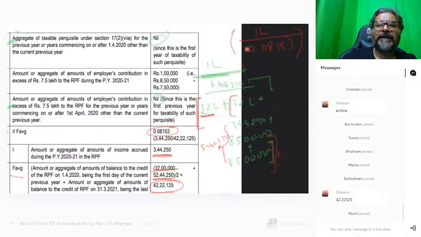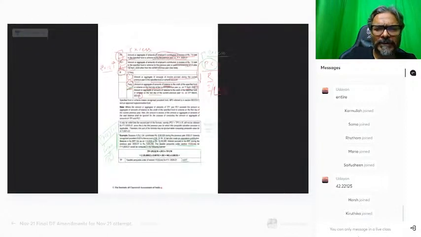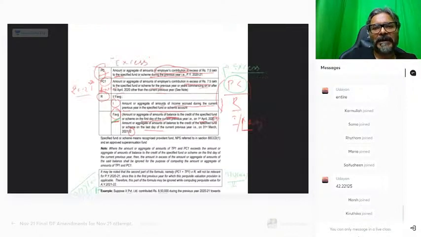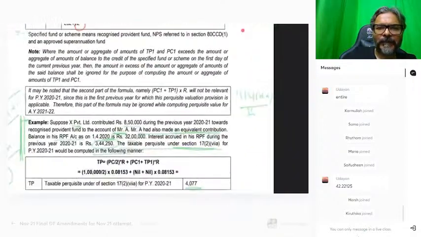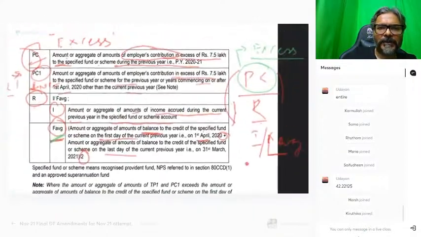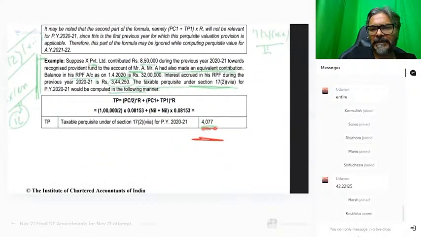Now accordingly, students, you will get your final answer. What is your final answer? The taxable amount of perquisite under 17(2)(7A) is how much, students? The amount is 4,000 something. Can you see the difference? 4,077. So this is how you will get your final answer. I hope all of you are clear with this one. सब लोग clear है इसको लेके? No confusion whatsoever in this particular context, students. So this is your final answer.